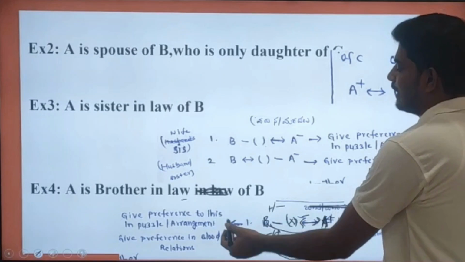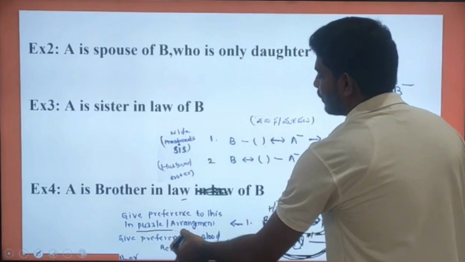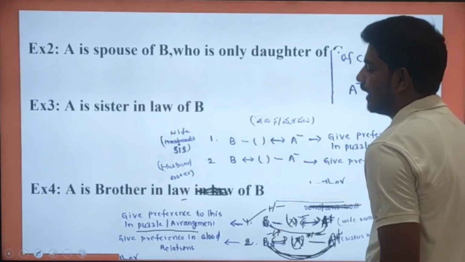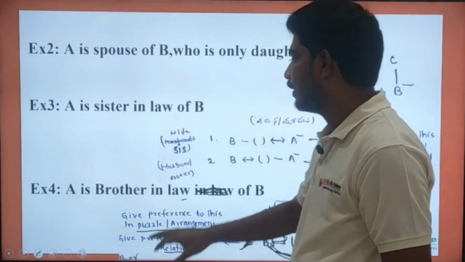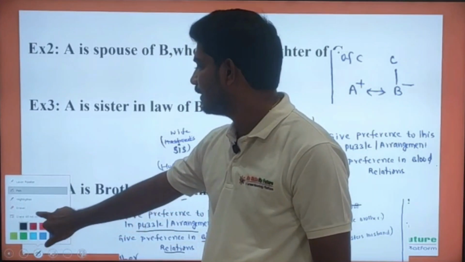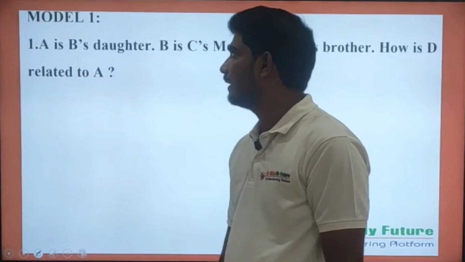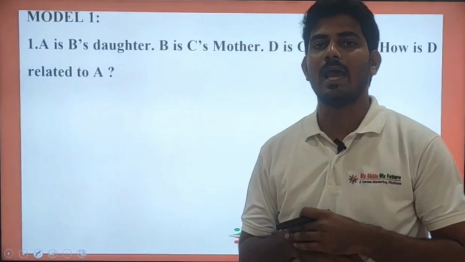In the same way, we need to give preference to one case for puzzles and seating arrangements, and to the other for blood relations. So try to remember these points. It will be helpful while solving the problems of blood relations. So let us move to the actual problems.